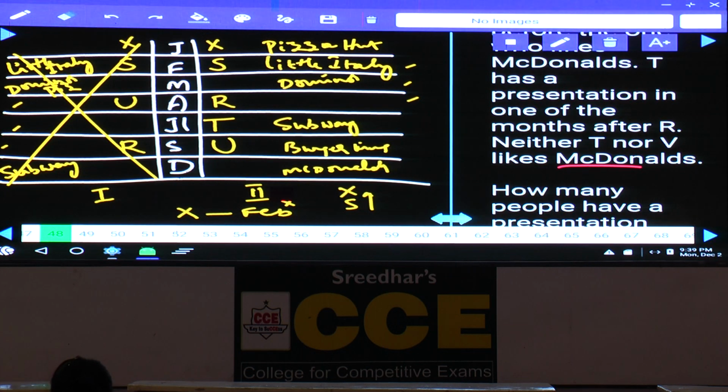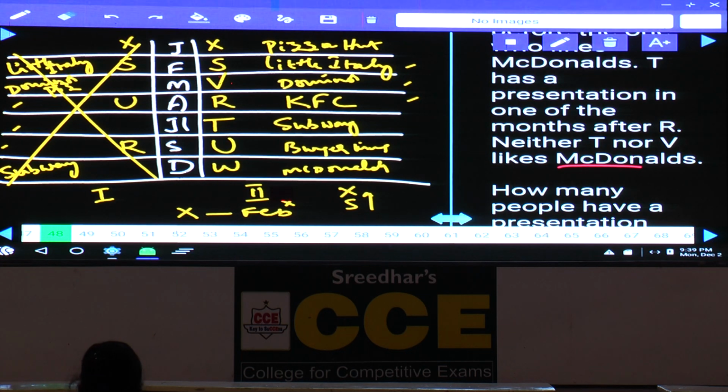If T is here, V cannot be in the month of December as well, V must be in the month of March. Tell me who is the person left over here? W. W has a presentation in the month of December, and Pizza Hut, Little Italy, Domino's, and what else is left over here? KFC, that must be in the month of April.